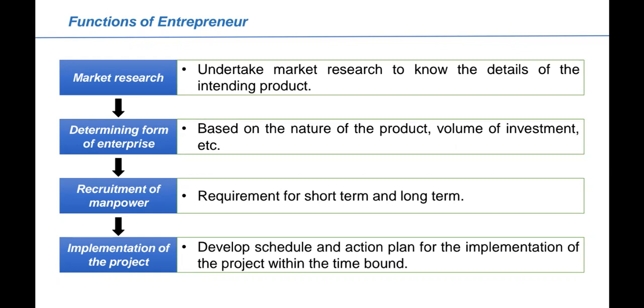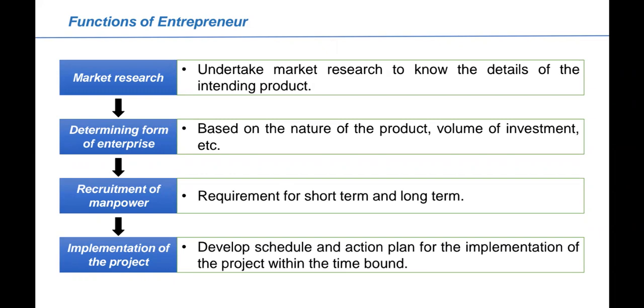He has to see that well educated, skilled and knowledgeable persons are there in the organization, and there should be a combination of all the people, skilled people as well as unskilled people for unskilled kinds of jobs. Similarly, the combination of experienced and newly appointed staff, all these things are related to the job of an entrepreneur.